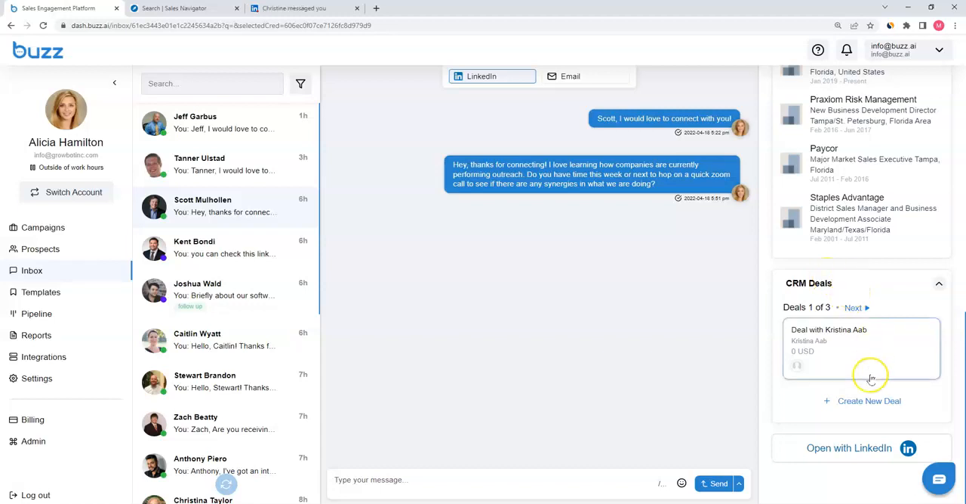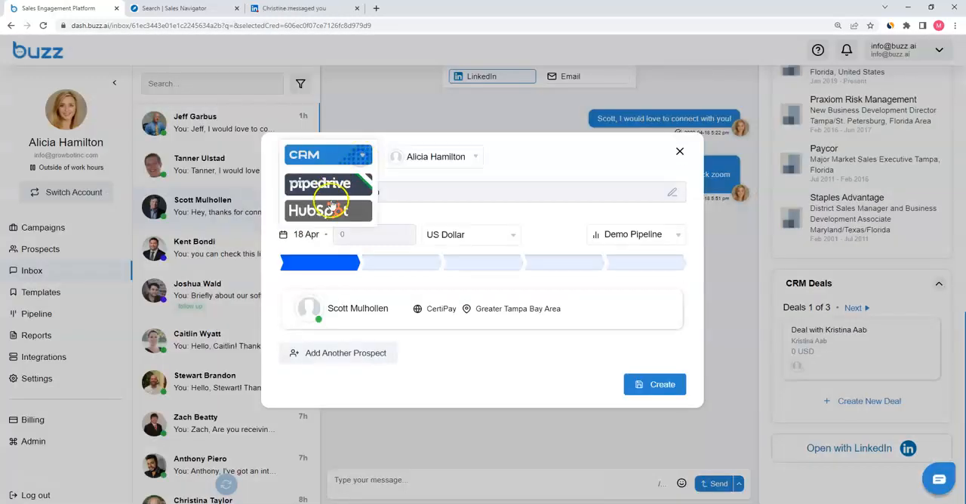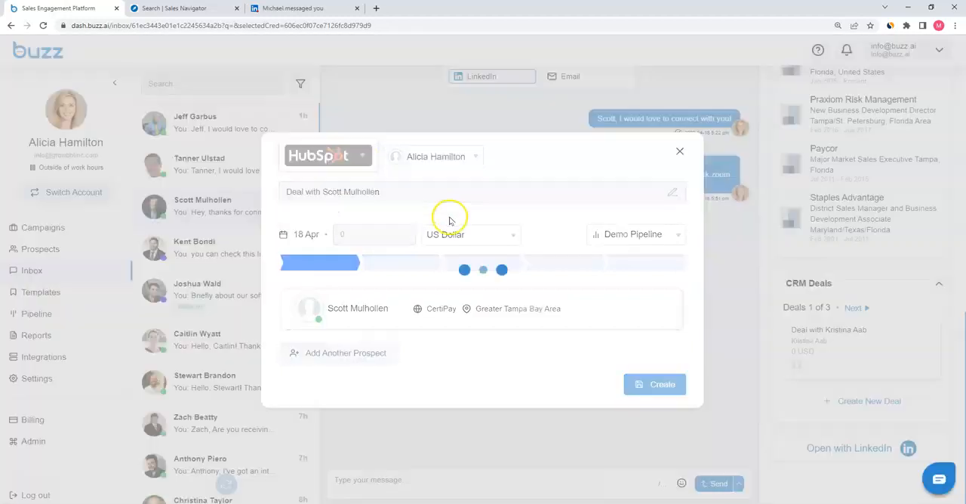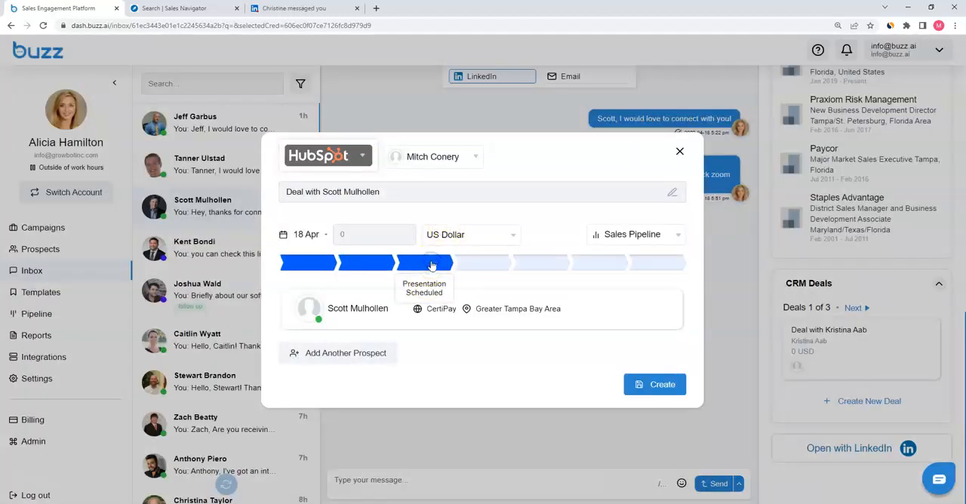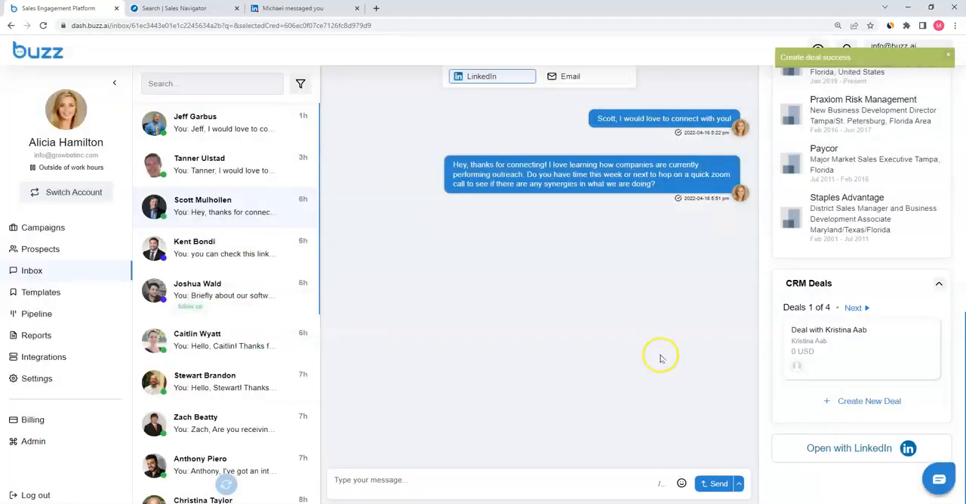We can also target the CRMs by deals. We can create new deals. This is the beauty of Buzz. Seamless two-way integrations to Pipedrive and HubSpot, as well as many more CRMs in the works. What that looks like within Buzz, all you have to do is select your preferred CRM. Let's say HubSpot. Let's say we book a presentation. Create this as a deal directly within HubSpot.